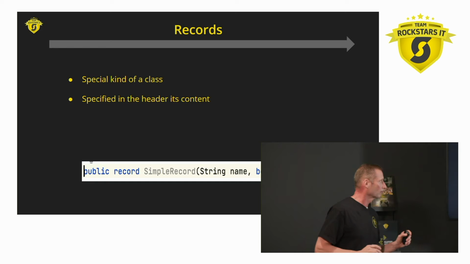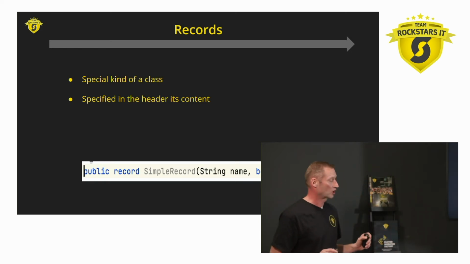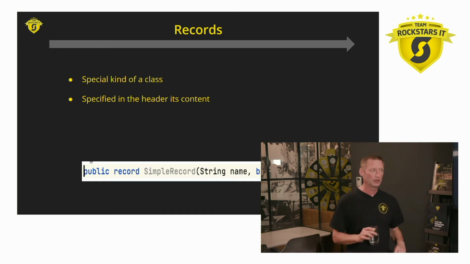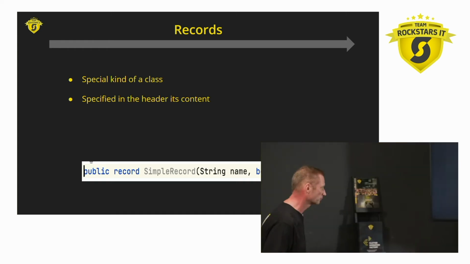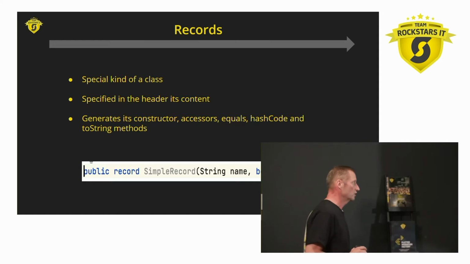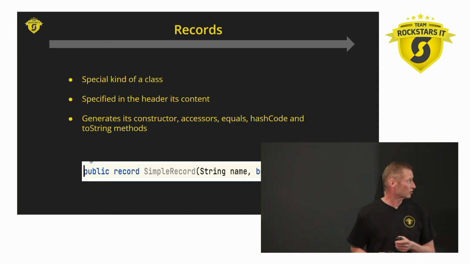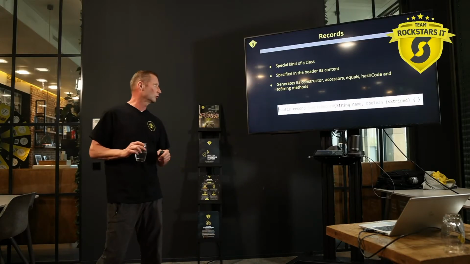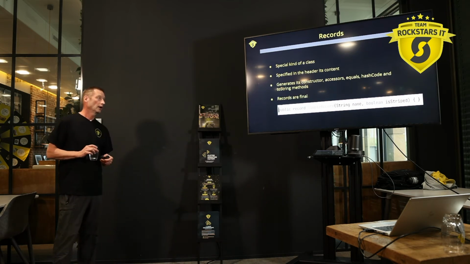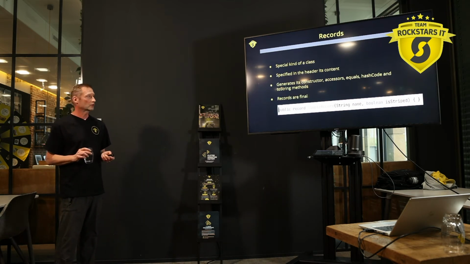In the header, it specifies its contents, its instance variables, although variable is a kind of ambiguous name here, because they're basically final variables. Once you do this, it will generate the constructor, the accessors, the equals, the hashCode, and the toString method for you. And like I said, records are final, so once the constructor is completed, the values can't change anymore.